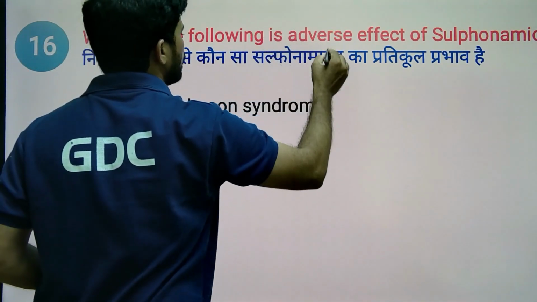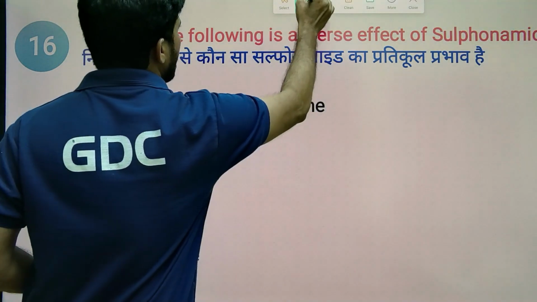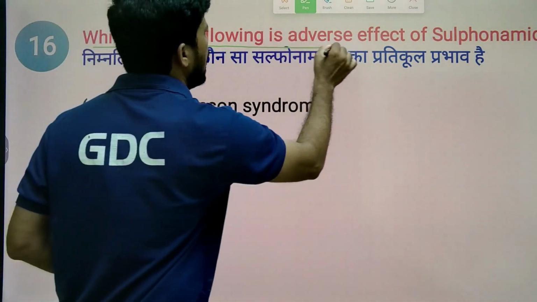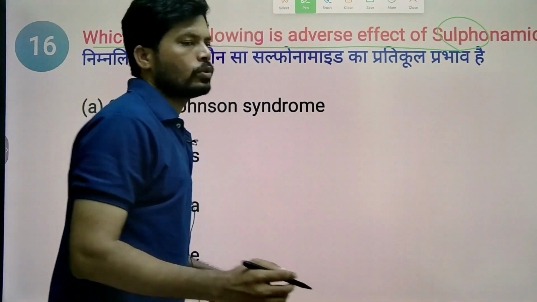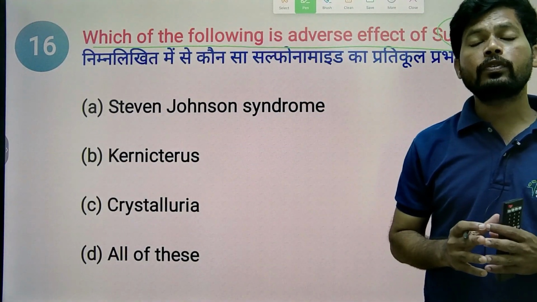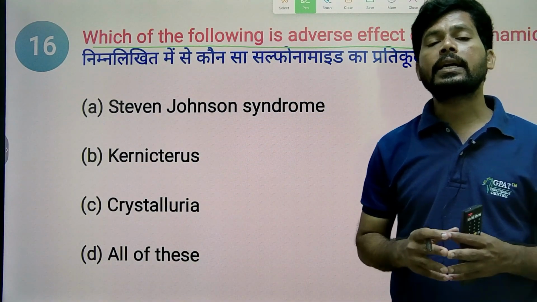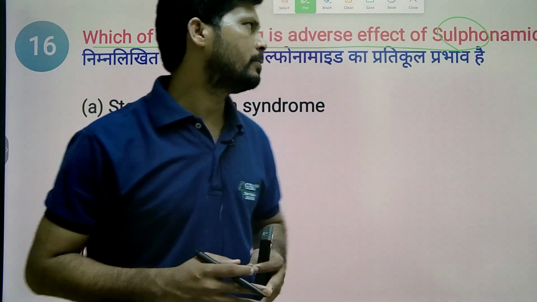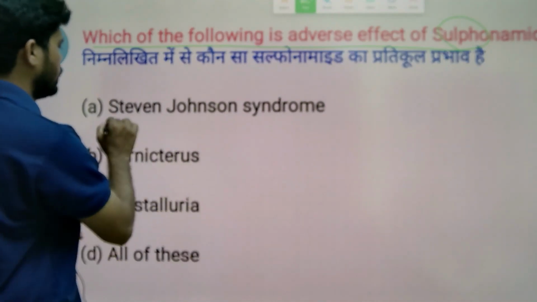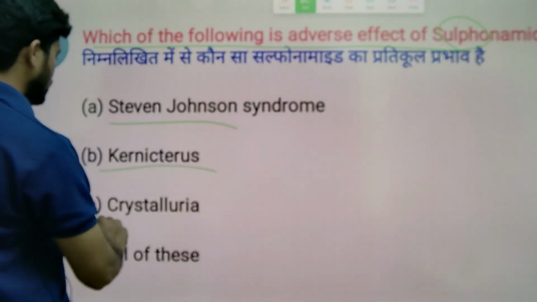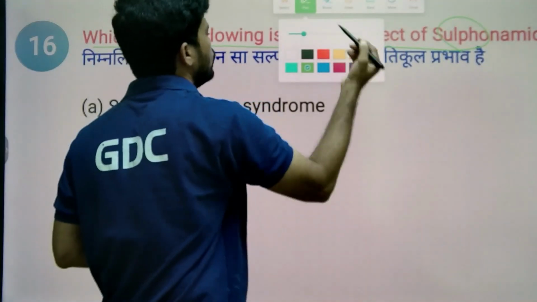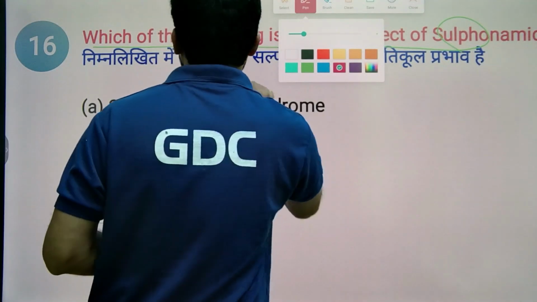And next MCQ, let's see the next MCQ. Which of the following is an adverse effect of sulfonamide? Sulfonamides are the first clinically successful antibacterial compounds, inhibit folic acid synthesis in the bacteria and decrease the further replication of the bacteria. So which of the following is an adverse effect? Stevens-Johnson syndrome, kernicterus, crystalluria, all of the above. I hope you know the answer of this MCQ. The answer is all of the above.